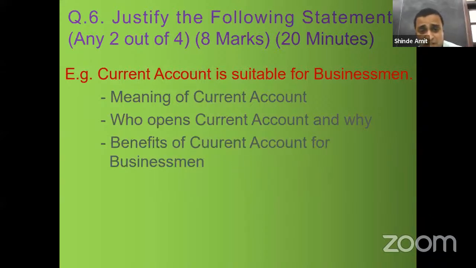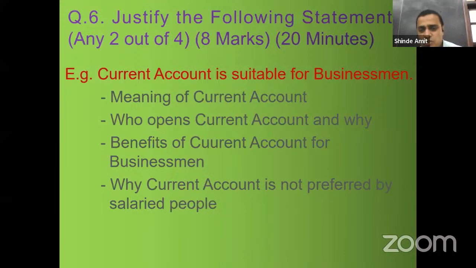Also explain the benefits of current account for businessmen. The important benefit of opening the current account for businessmen is to get the overdraft facility. So that point you have to quote here. That is a basic benefit. And then also explain why current account is not preferred by salaried people. Because the salaried people who earn the income on a regular, monthly basis, they are keen to save a part of their income earned after meeting all the expenses. So the basic intention is to save a part of the income.